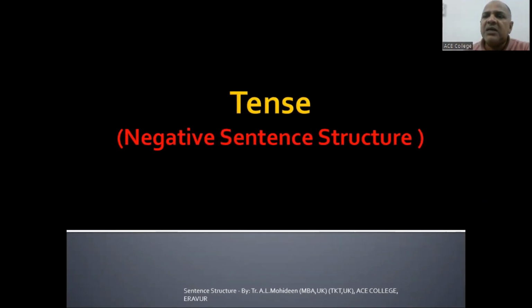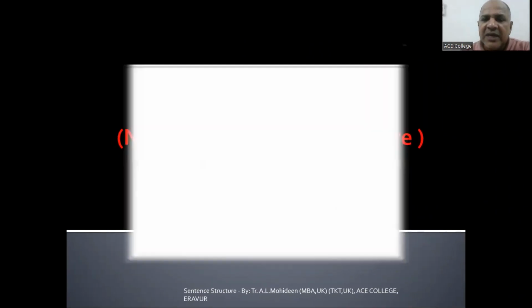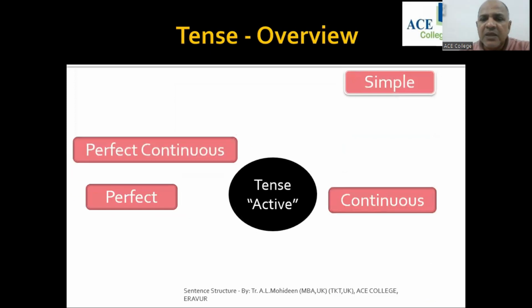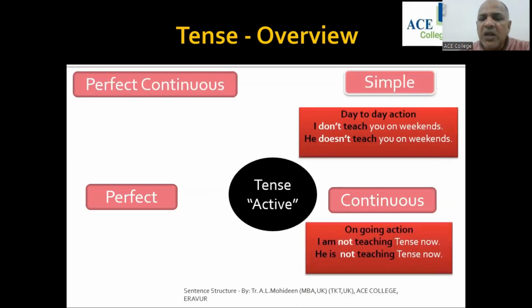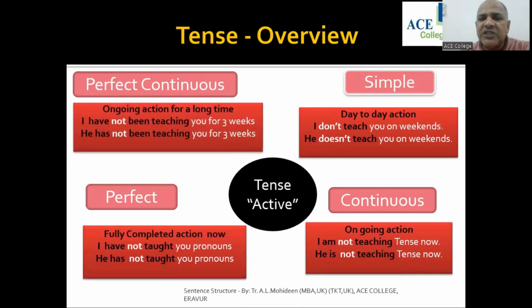You have to understand the negative structure, the same thing, only you have to differentiate. Simple is the one that is a little confusing. For the other tenses, you have to add only not. I am teaching, I am not teaching. He is teaching, he is not teaching. So continuous tense negative is easy. Just put not: is not, am not, are not.